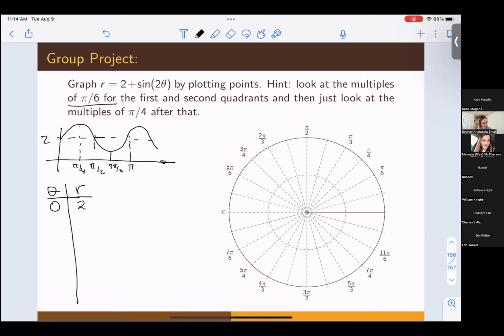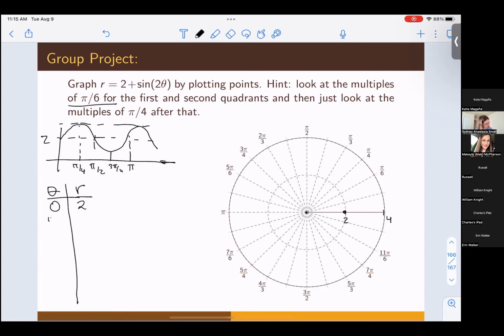So our initial point, theta is 0, and r is 2. So we go out radius of 2. Let's call this point right here 2 and this point 4. Since we know we're going to hit things as much as 3, we need a little bit more axis room for that. So we'll go out that, rotate around the angle 0 at radius 2. So that point's going to be right there.